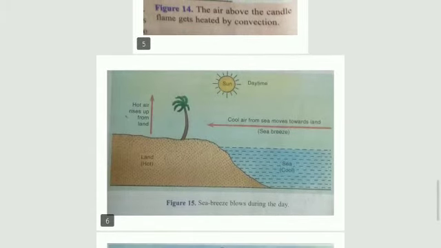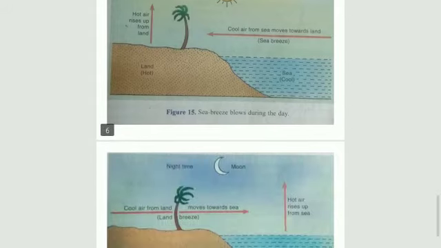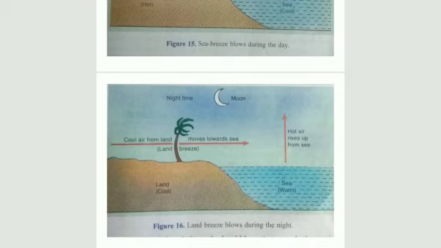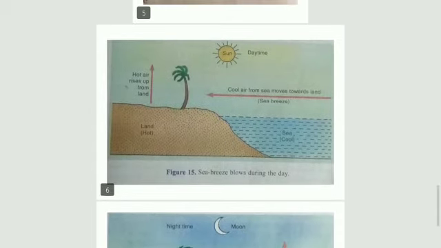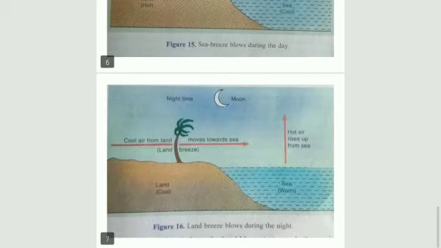This is sea breeze. Sea breeze means air or breeze coming from sea to land in the daytime. And this is land breeze: air moving from land to sea in the night time. Land breeze occurs at night. Sea breeze occurs in daytime when sun shines. Hope you have understood.